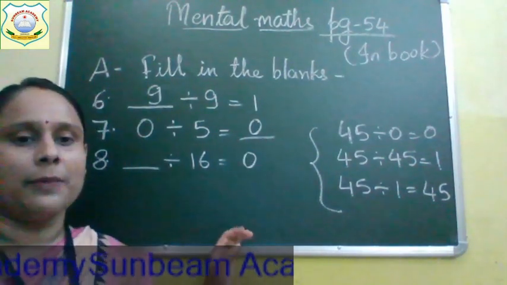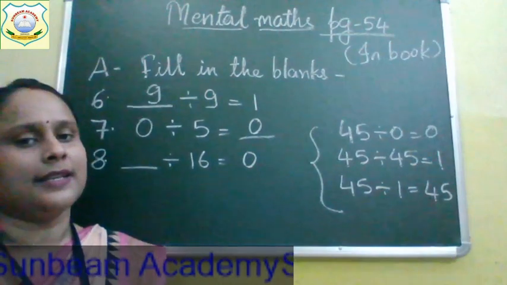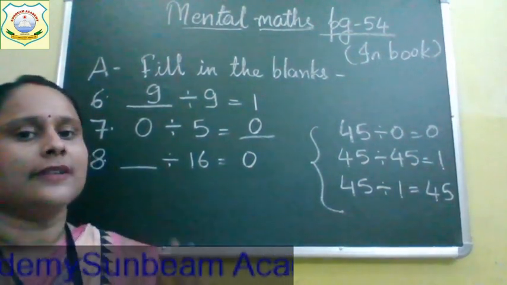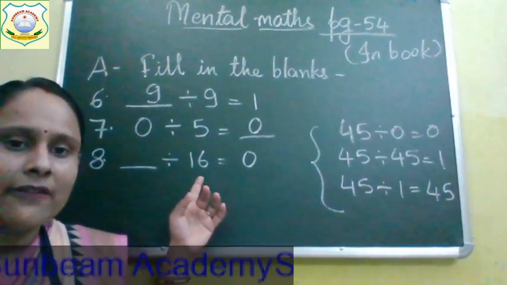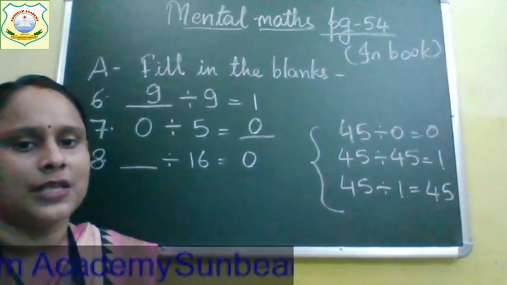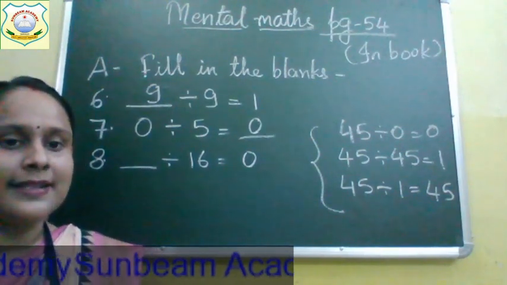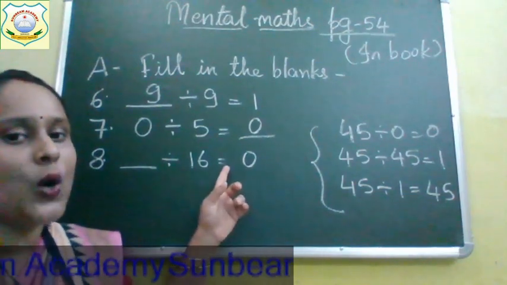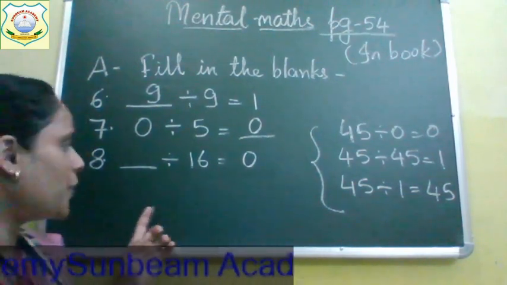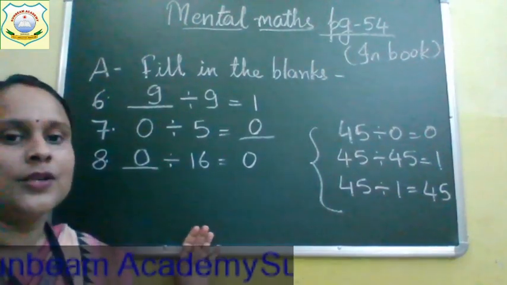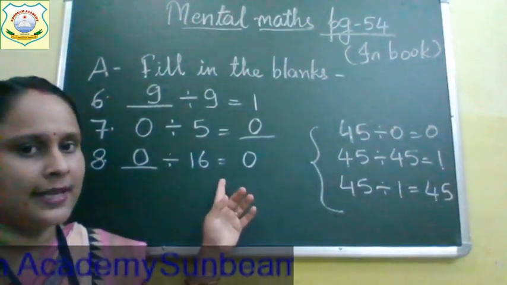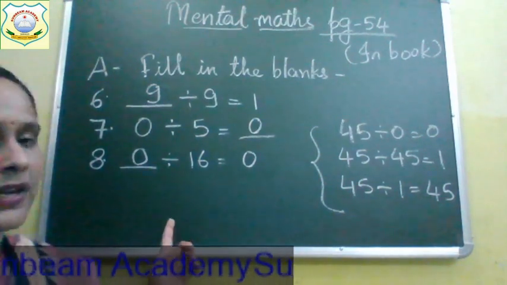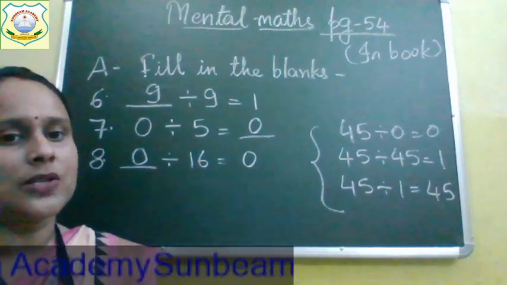Now children, you tell me in which case your answer will be 0. With which number we will divide 16 so that our answer comes 0? Any guesses? Yes. When we divide any number with 0, we get the answer 0. So let's divide with 0. So 0 divided with 16, we will get the answer 0. I hope now you all have written up to here. If not, then complete it children up to here.